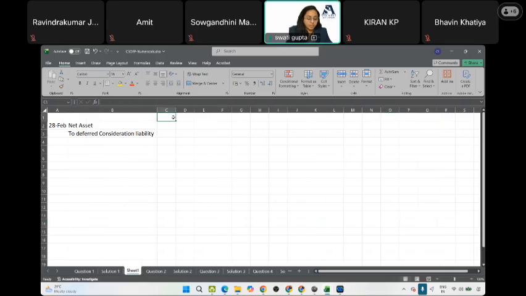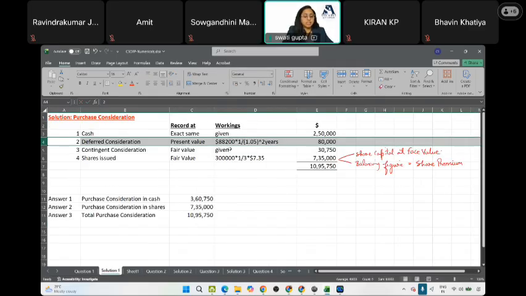You will record 80,000 on both sides. How did you calculate? 88,200 into 1 divided by 1.05 raised to the power 2 years, the present value factor. That's how you have got 80,000.